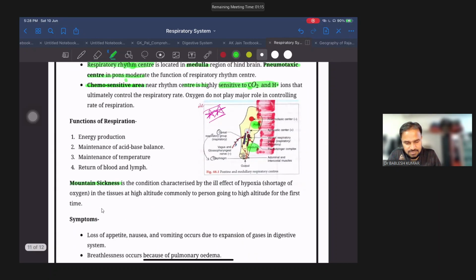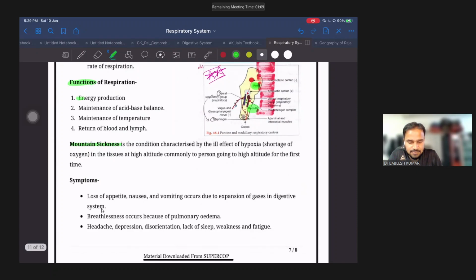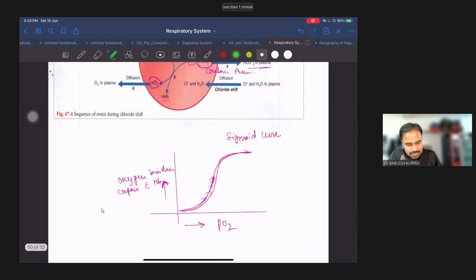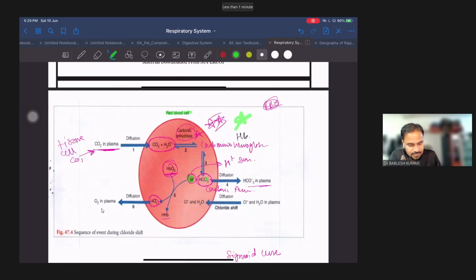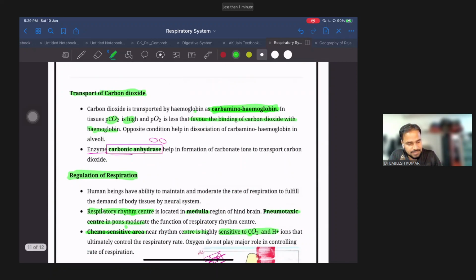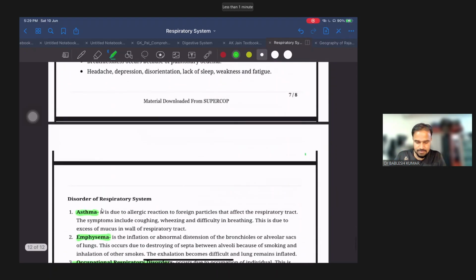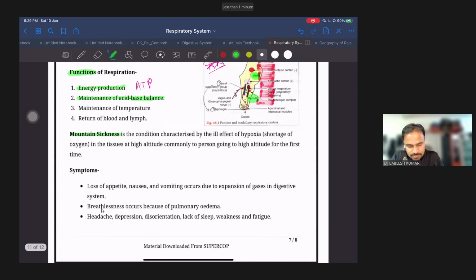Next, what are the functions of respiration? Functions we have discussed, like energy production in the form of ATP: oxidation of food takes place and ATP is released. Another function is maintenance of acid-base balance. Here we had discussed that H plus ions are acidic and bicarbonate ions are basic. So it maintains the acid and base balance of the body.